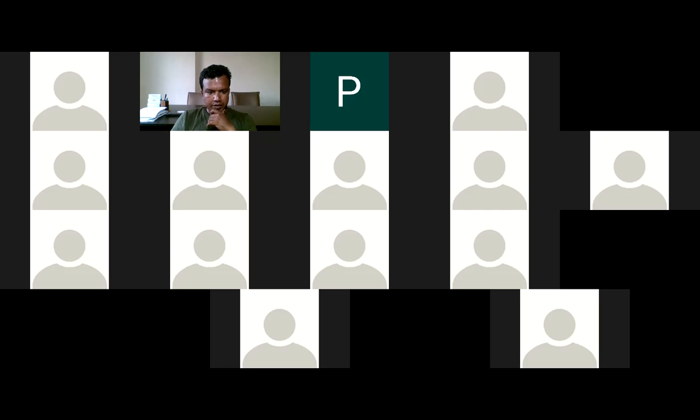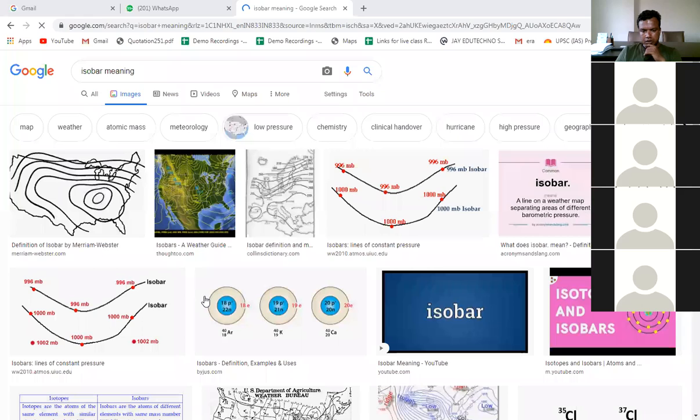Okay, can you all see the screen now? Is it visible to you? Yes, sir. Now here you can see these are the isobar lines. For example, here it is a circular line. It means that along this line there is similar pressure, and that is why it is called an isobar. Iso means equal and bar means pressure. So the lines joining equal pressure areas are called isobar lines.